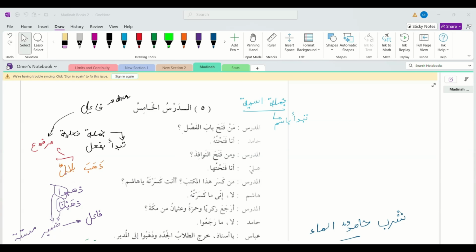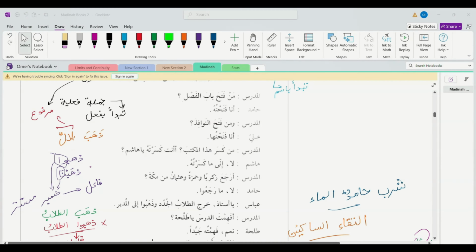فاعل and مفعول به. So فاعل is basically the doer, or the active participle, or you can simply say the subject. So the fa'il or the subject or the doer is basically the person who does the fi'l, and the fa'il is always in the marfu case. So for example, ذهب بلال. بلال has the dammatan, indicating that it's the fa'il.